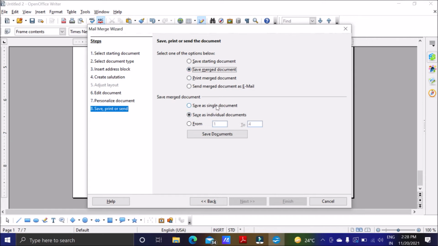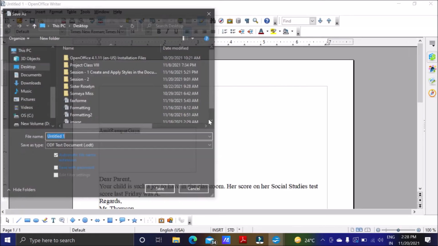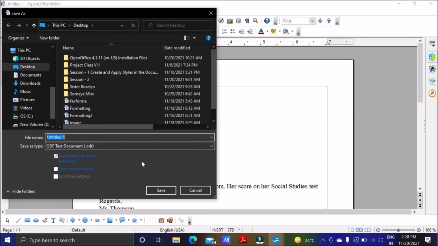Or you want to save as a single document, or you want to save as individual documents. I want to save as single document, no problem. And then I am complete. So we got it, and now we can save it.